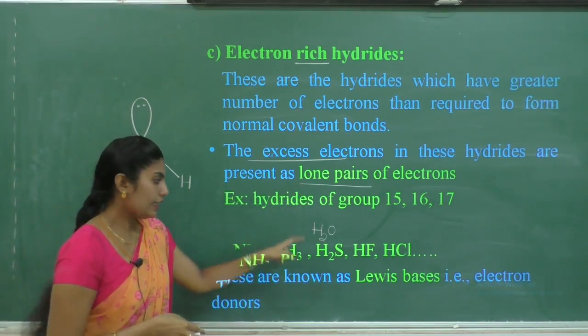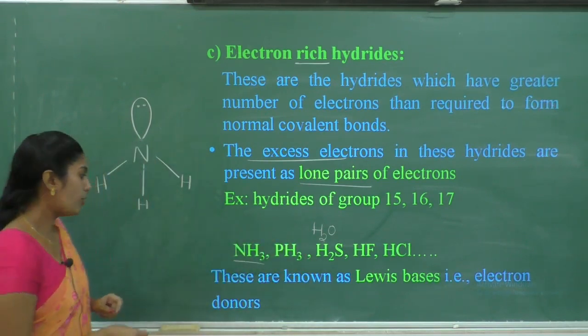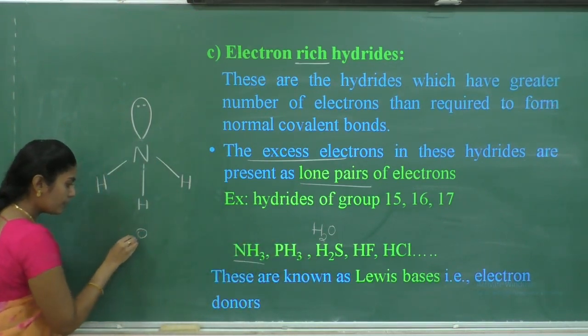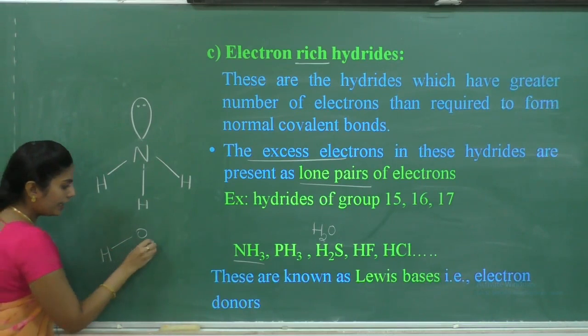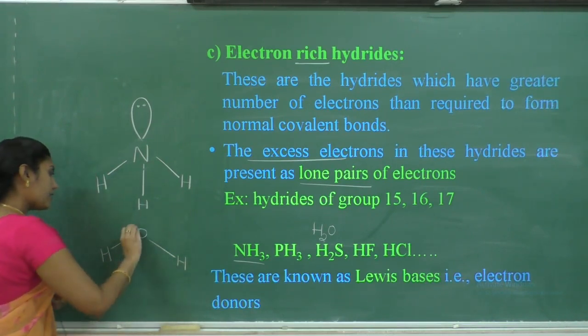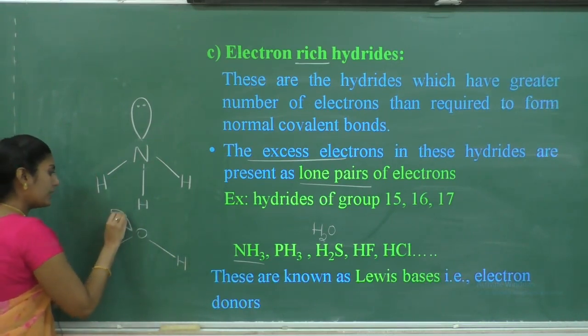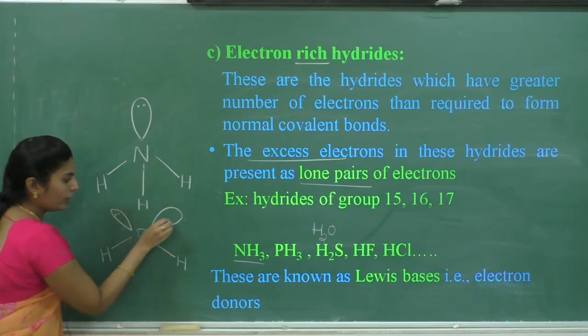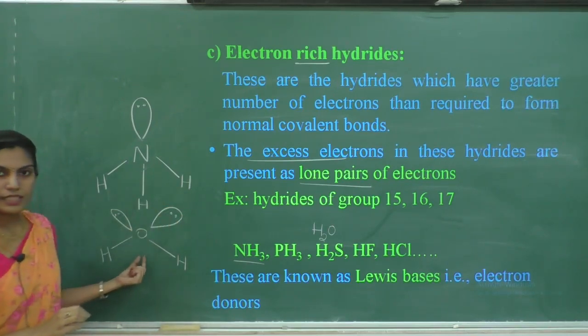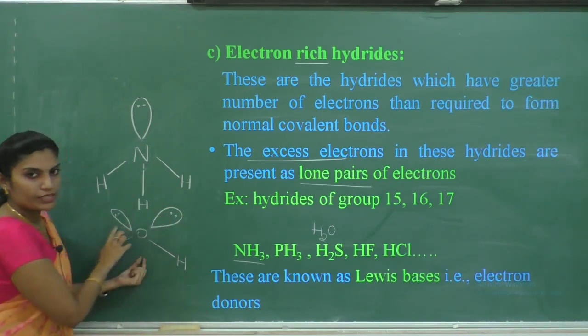Clear? If we consider the structure of water, oxygen is bonded to hydrogen. This oxygen is also containing lone pairs of electrons. This oxygen is containing two lone pairs of electrons.